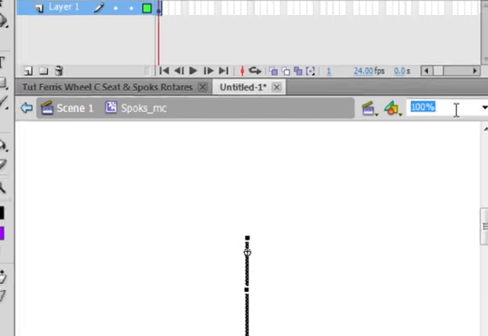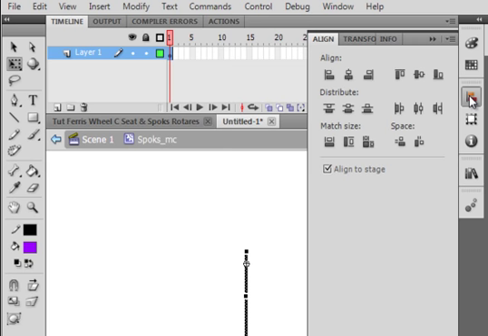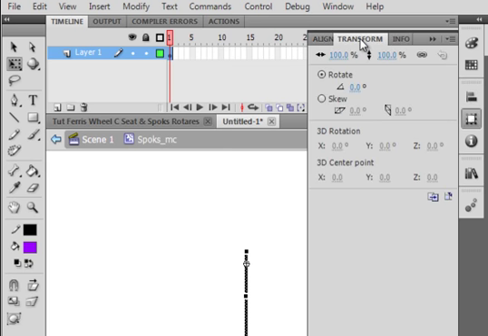That's reasonably close. Open the alignment panel. Right here, transform, this tab, click it. Make sure rotate is selected. And we're going to type some degrees in here, but don't hit enter yet. So click here, 72 degrees.